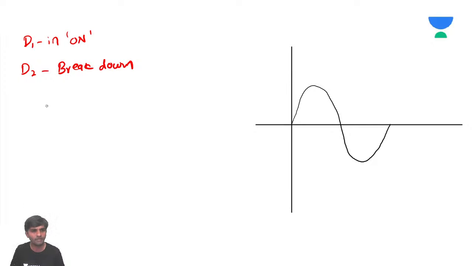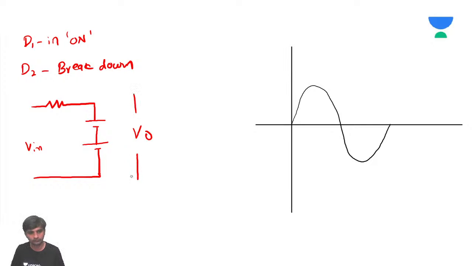What does it mean? I'll try to redraw this so that you'll understand what I mean. This is V input, and here is V output. Whenever the diode D1 is on, it acts like 0.7 volts, and whenever D2 is in breakdown, its voltage is 5 volts. So V output is going to be 5.7 volts.